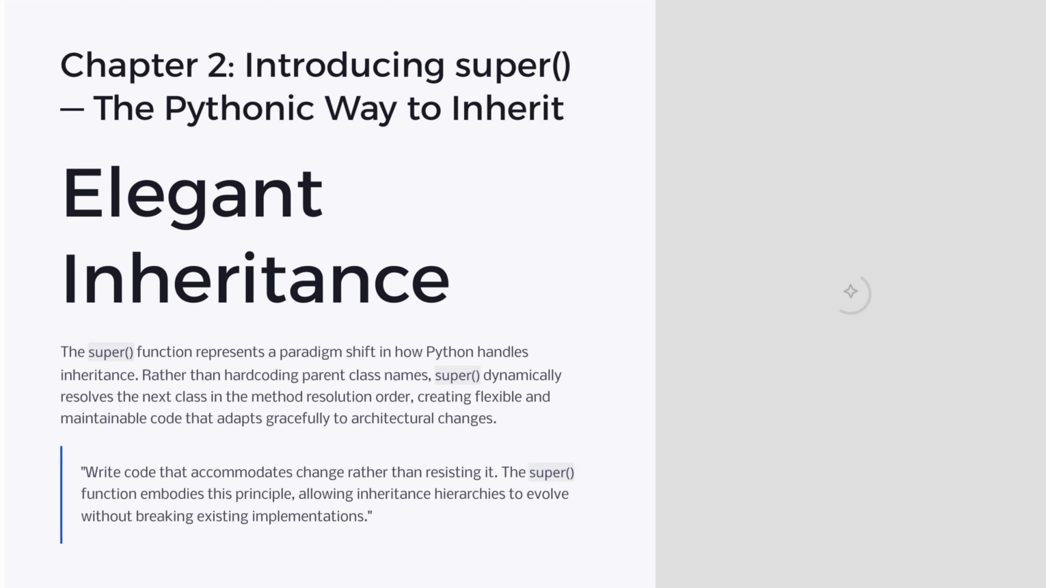The super function revolutionizes Python inheritance by dynamically resolving the next class in the method resolution order. This approach eliminates the need for hard-coded parent class names, fostering flexible and maintainable code. It embodies the principle of writing adaptable code, allowing inheritance hierarchies to evolve seamlessly without disrupting existing implementations.